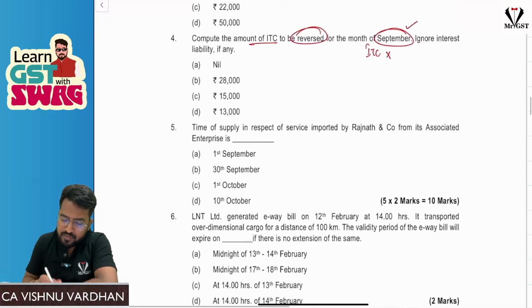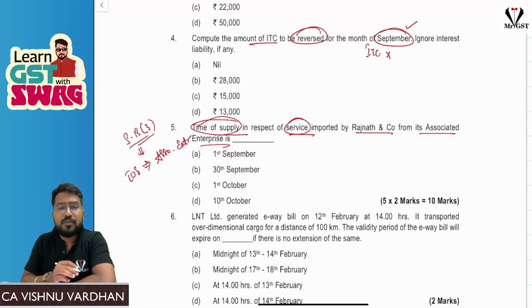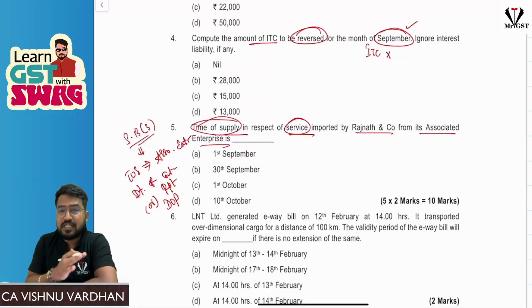Okay. Time of supply with respect to service imported by Rajnath and Co from its associated enterprise. Time of supply. So this is based on service imported. So section 13 subsection 3, if you remember, what is the time of supply for the services received from associated enterprise? You know, date of entry in the books of recipient, ignore my handwriting please, or date of payment, whichever is earlier, that will be the time of supply. Let us see the answer for this.